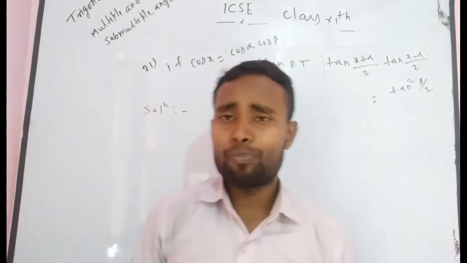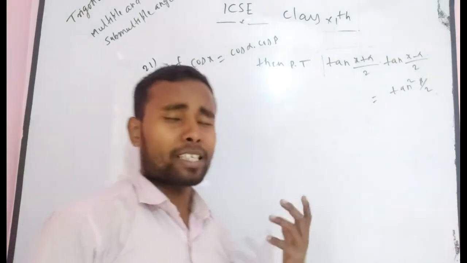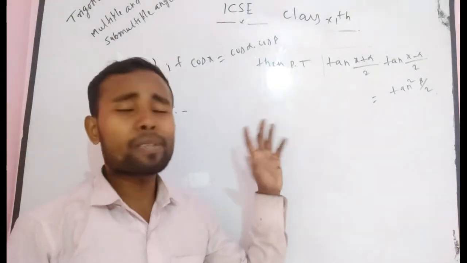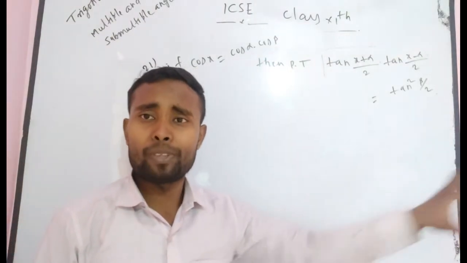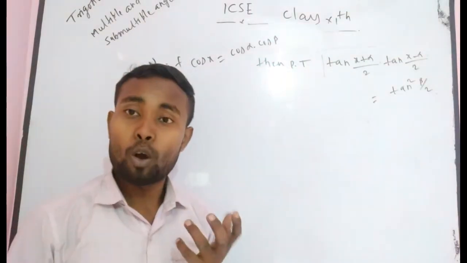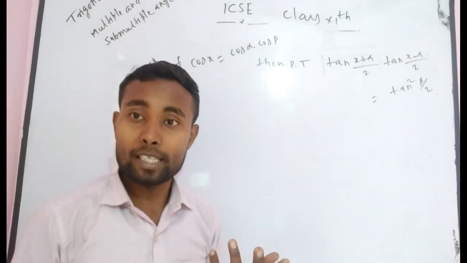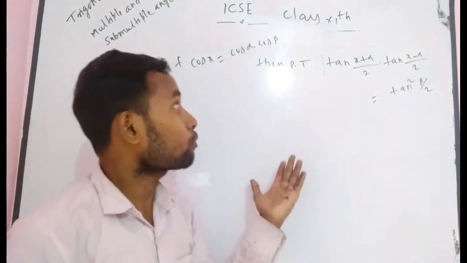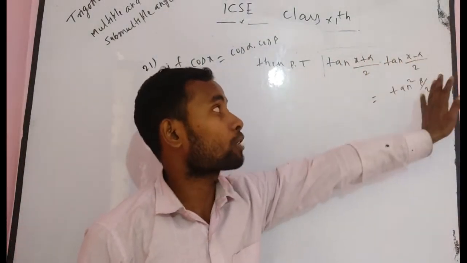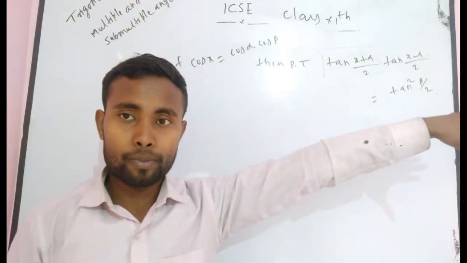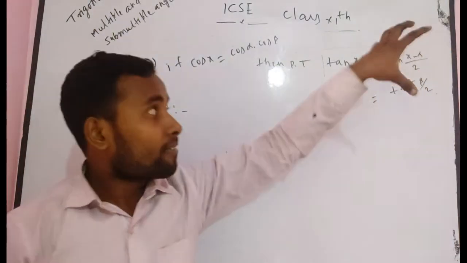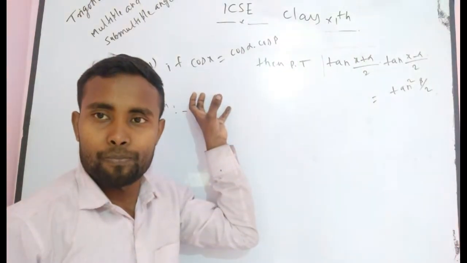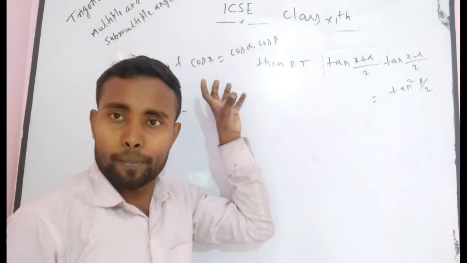I want to tell you a simple clue for solving this kind of problem. If some condition is given and with the help of this condition you have to solve the given problem, definitely you think about this problem. What is given in this problem? As you know, it is given that cos x is equal to cos alpha into cos beta, and you have to show that tan (x plus alpha by 2) into tan (x minus alpha by 2) is equal to tan square beta by 2. Definitely you have to think here. Firstly you have to use this factor.